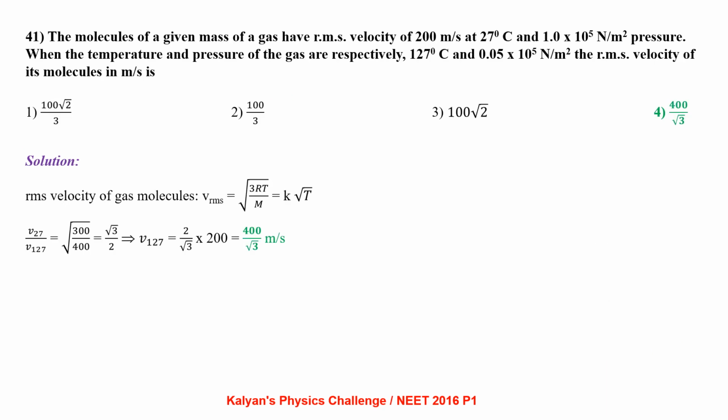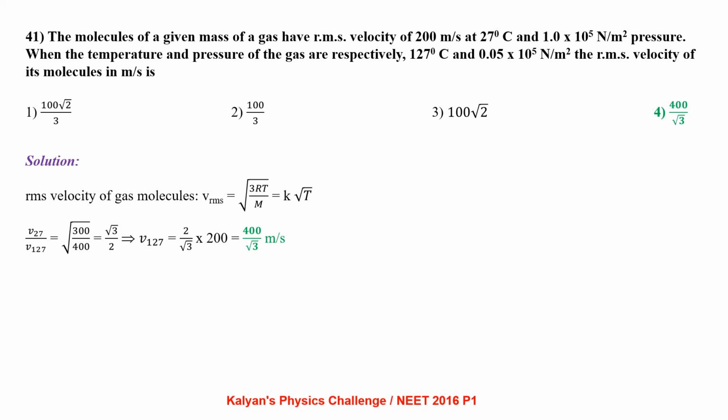The molecules of a given mass of gas have RMS velocity of 200 meter per second at 27 degrees centigrade and 1.0 into 10 power 5 Newton per meter square pressure. When the temperature and pressure of the gas are respectively 127 degrees centigrade and 0.05 into 10 power 5 Newton per meter square, the RMS velocity of its gas molecules in meter per second will be?